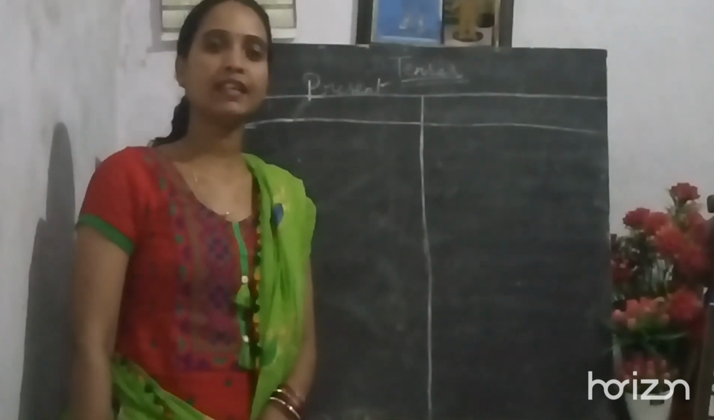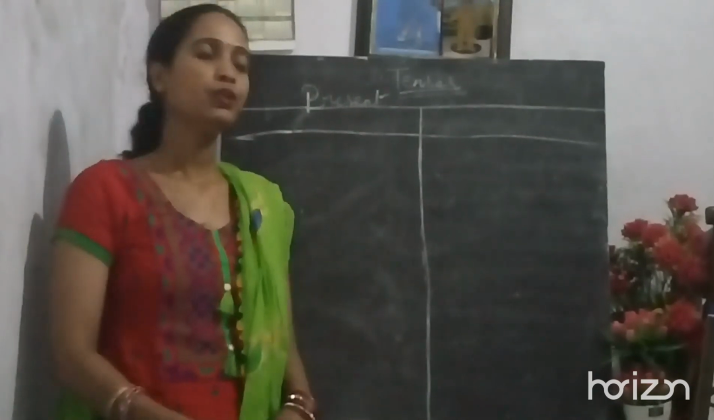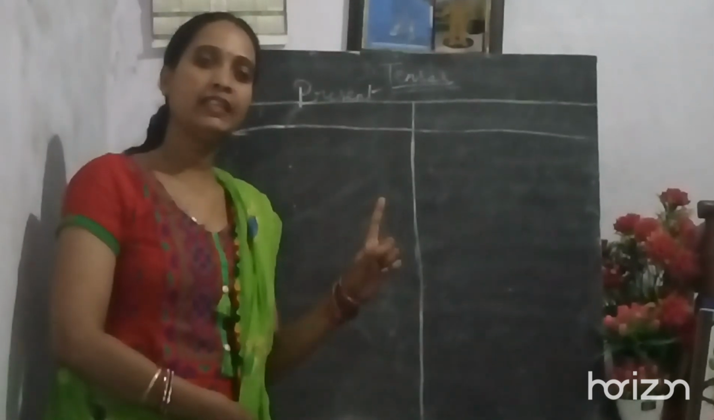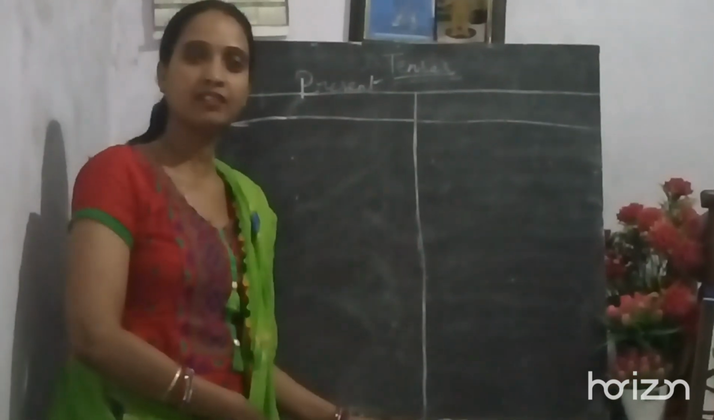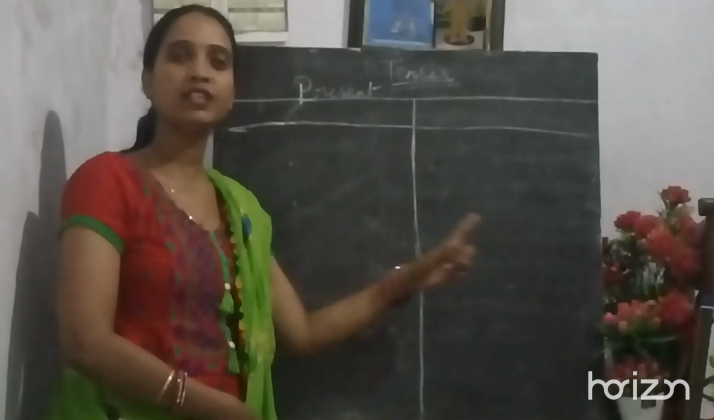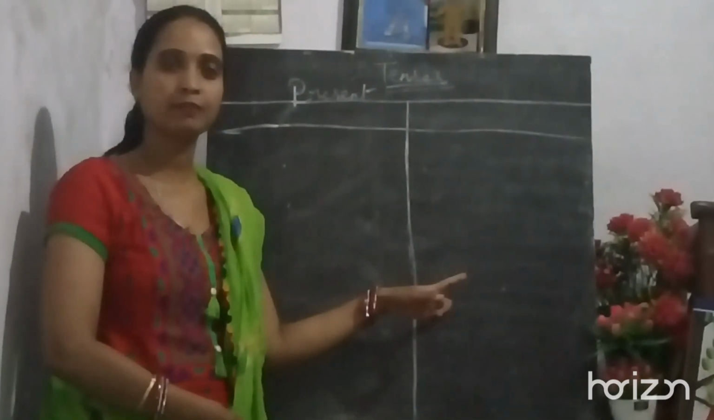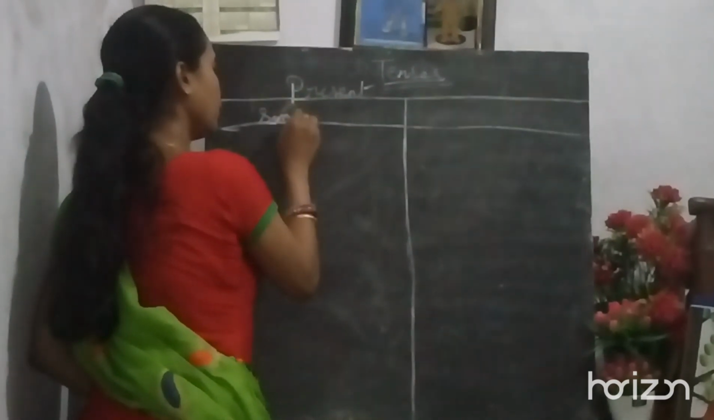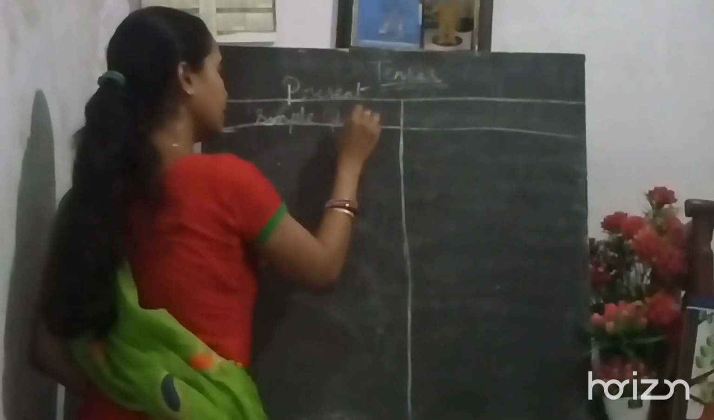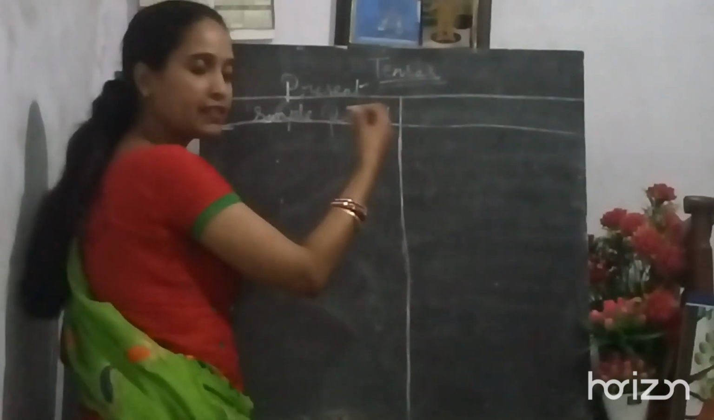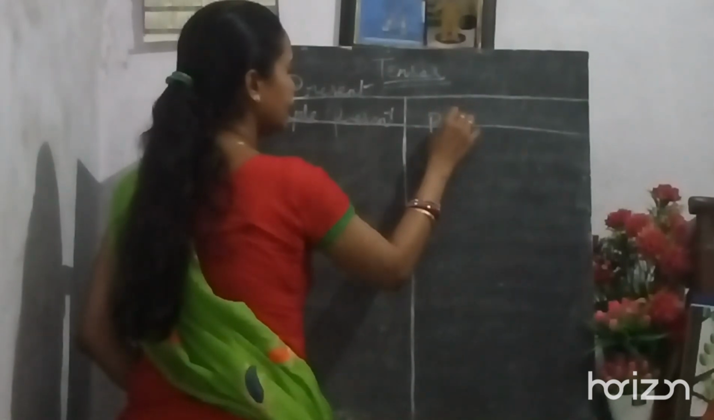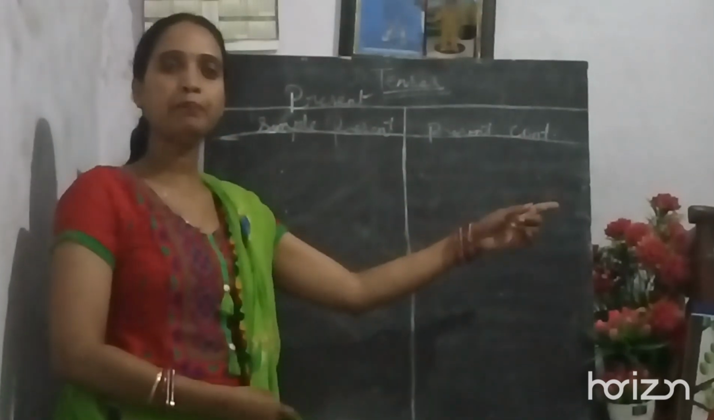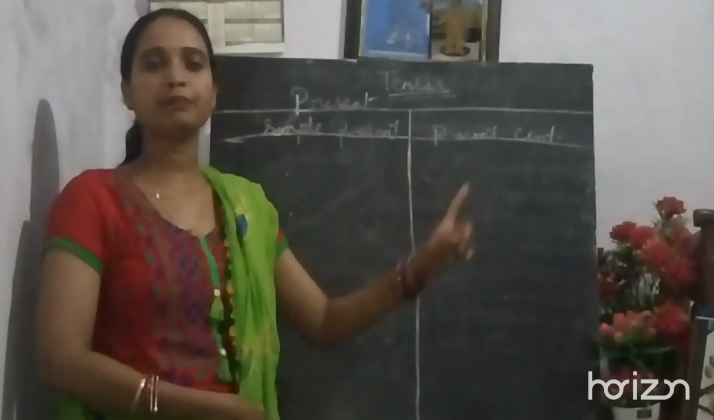Before starting the topic, let me tell you how you are supposed to draw it in your register. You are supposed to take the pin page in the register and in each page draw a vertical line like this, and divide the page into equal parts. That should be equidistant. In the first column you are supposed to write the heading simple present. In the second column, present continuous. In the third one, present perfect, and in the last one, present perfect continuous.